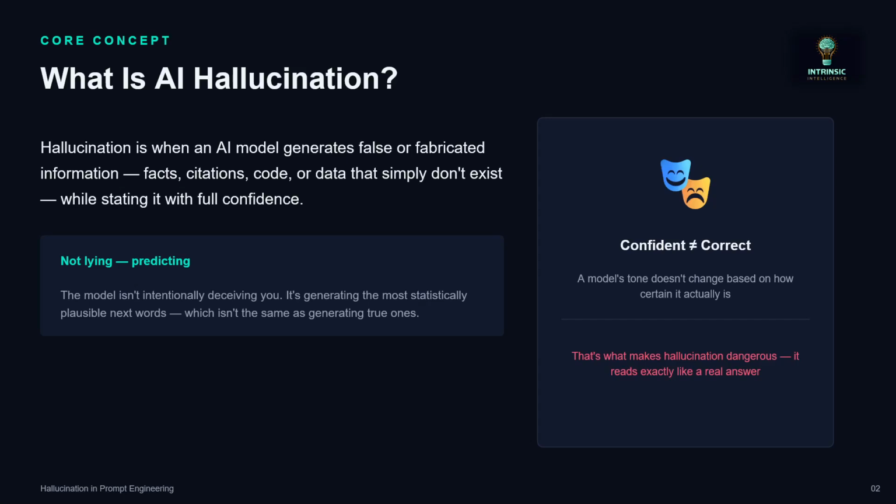So confidence is not always right. A model's tone doesn't change based on how certain it actually is. That's what makes hallucination dangerous. It reads exactly like a real answer. That is the problem.